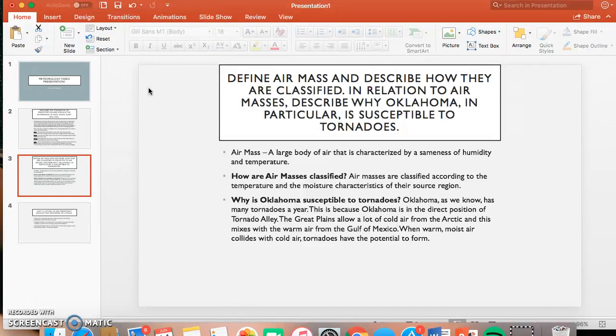So the question is, why is Oklahoma so susceptible to tornadoes? Oklahoma, as we know, has many tornadoes throughout the year. This is because Oklahoma is in the direct position of the tornado alley. Other states that are in Tornado Alley are South Dakota, Nebraska, Kansas, and part of Texas. The Great Plains allow a lot of cold air from the Arctic, and this mixes with the warm air from the Gulf of Mexico. When warm, moist air collides with cold air, tornadoes have the potential to form.